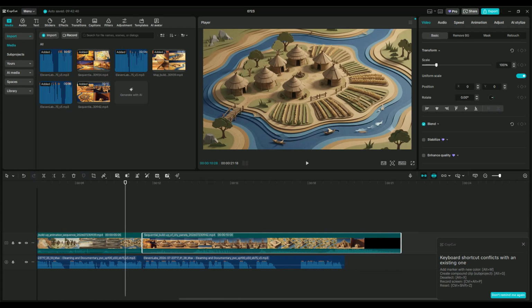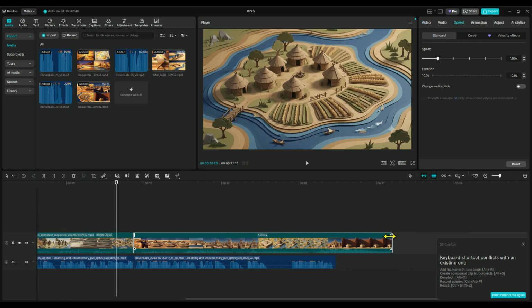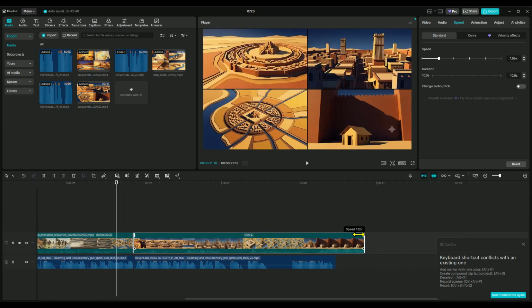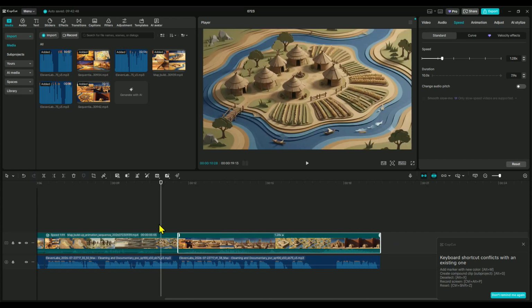Next step is to sync everything together. Simply adjust the playback speed of the third scene until it lines up perfectly with the voiceover. This way, your visuals and narration stay perfectly in sync.